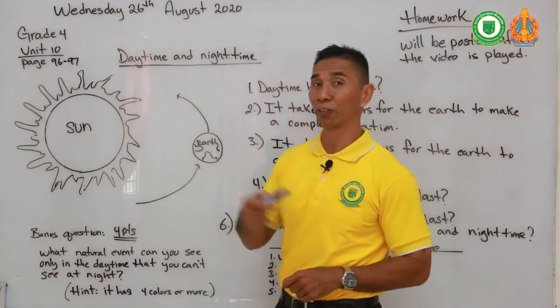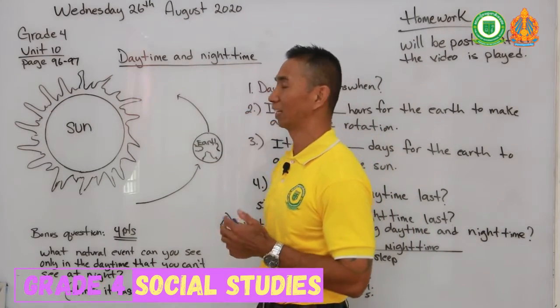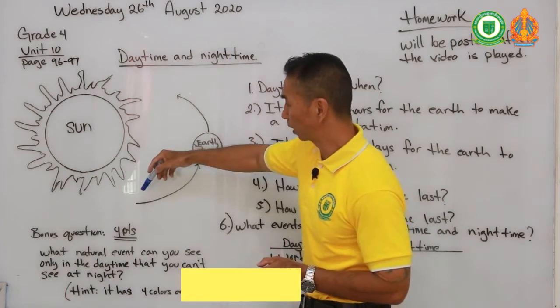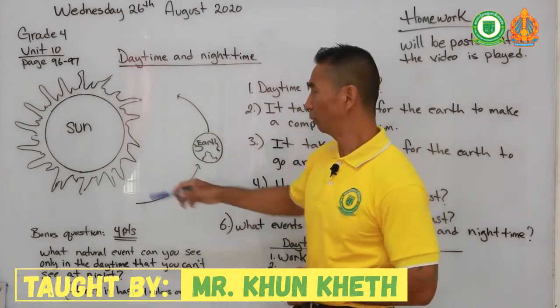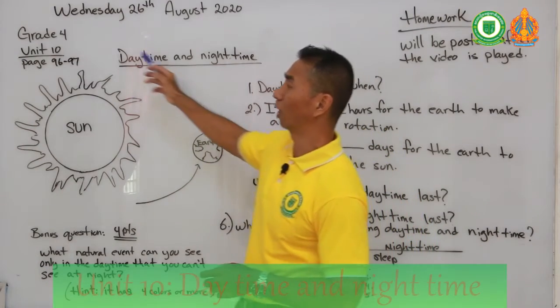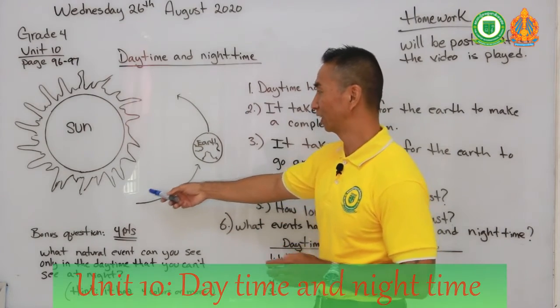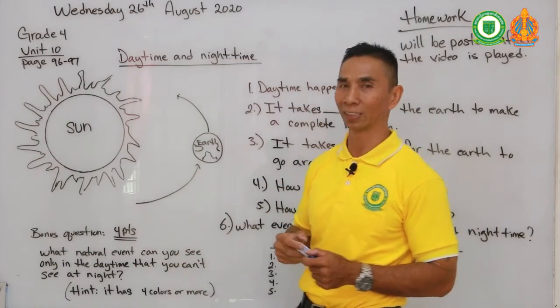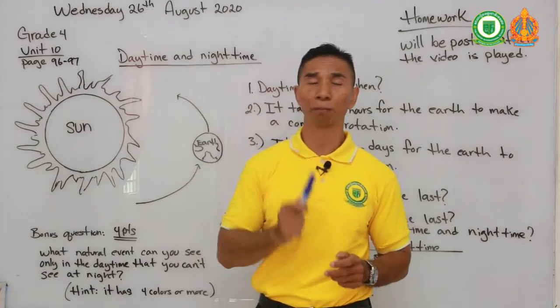So let's do a quick review before I give you your homework. Today's lesson is about daytime and nighttime. So what have you learned about the earth going around the sun? How many days does it take the earth to go around the sun? Can you answer me that? Yes, some of you, I've already said it takes 365 days for the earth to go around the sun. That is 1 complete year.